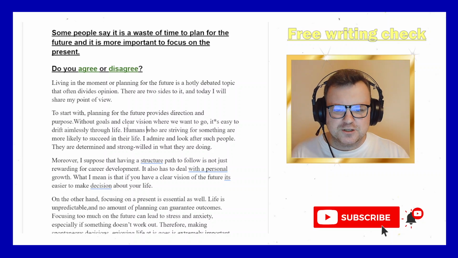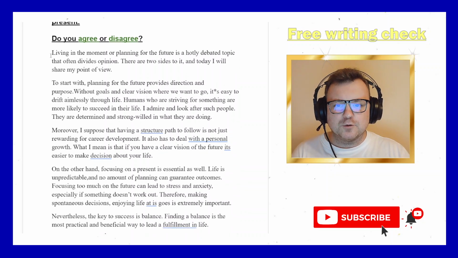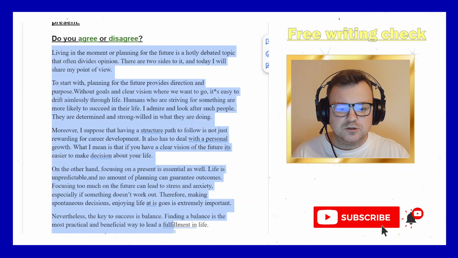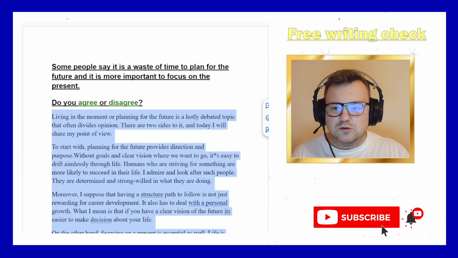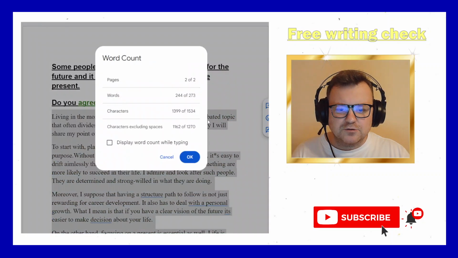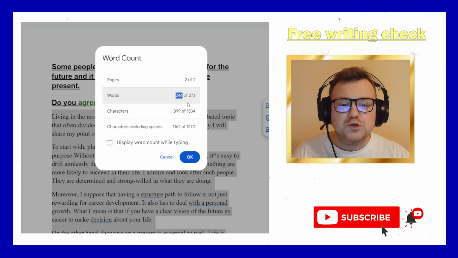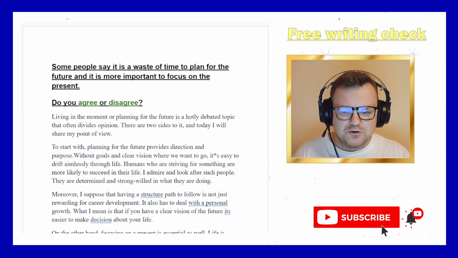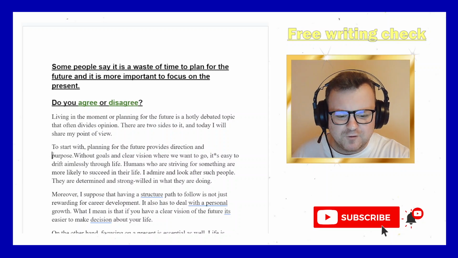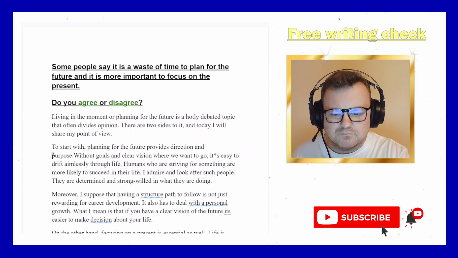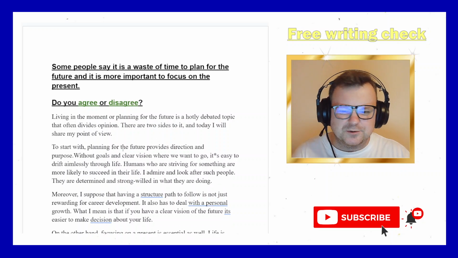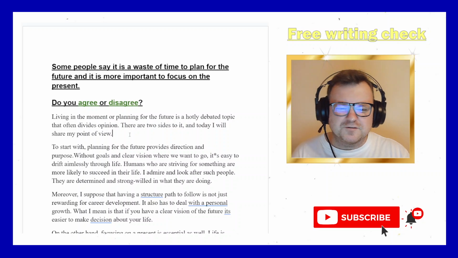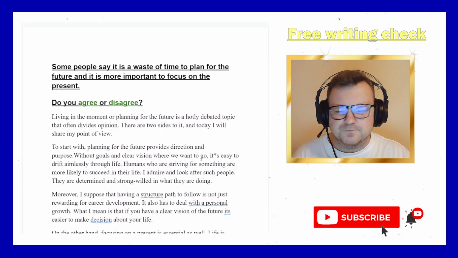This is the first thing that you can check, especially if you are typing. You can just do the word count. You just highlight the text, you go tools, you click word count, you see 244, and for you, that means that you have to edit. You have to add at least 6 more words. I aim for about 300. That's what I usually aim for, 300 words. I don't want really more than 300 words. 250 is okay, but aim for 300.